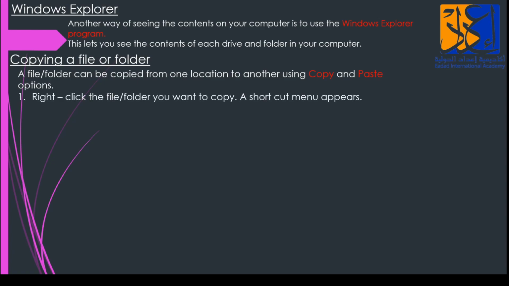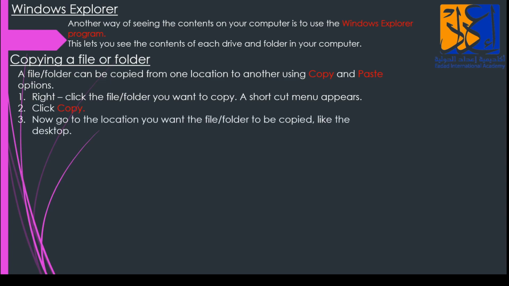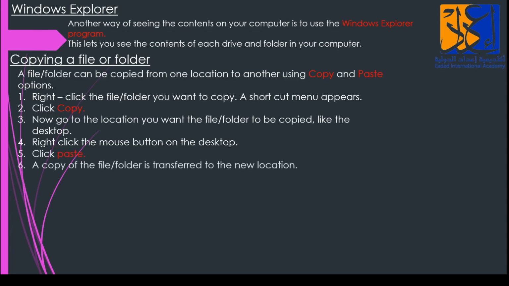Right click the file or the folder you want to copy. A shortcut menu appears. Click on copy. Now go to the location you want your file or folder to be copied, like the desktop. Here I'm giving an example of the desktop. Right click the mouse button on the desktop and click on paste. A copy of the file or folder is transferred to the new location. A copy, the original file is not moved.